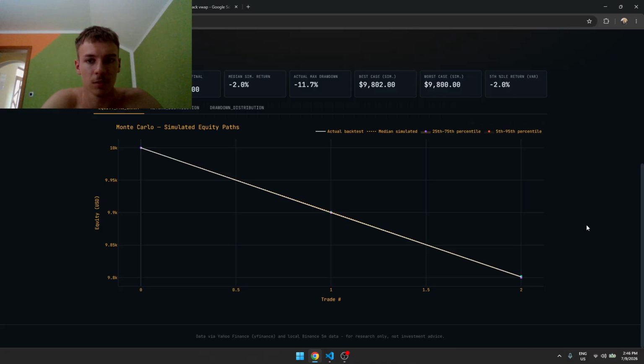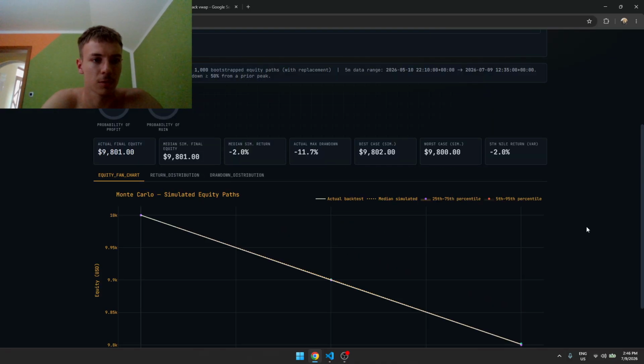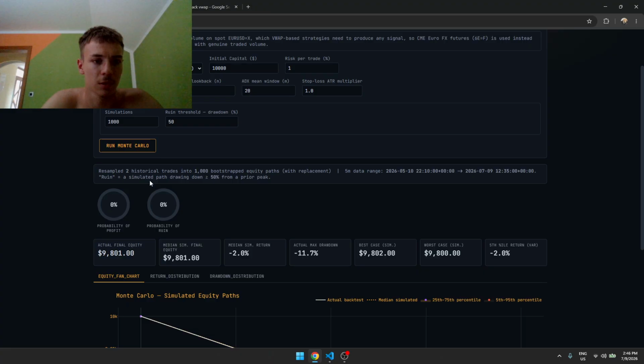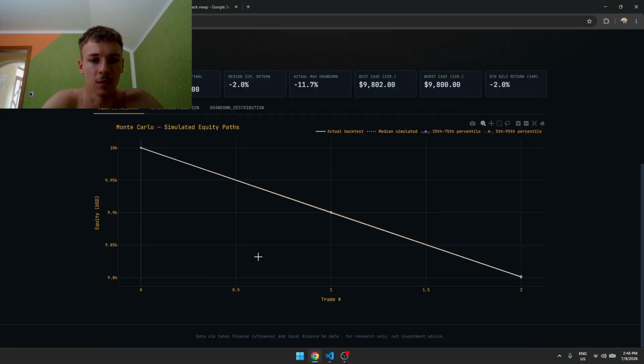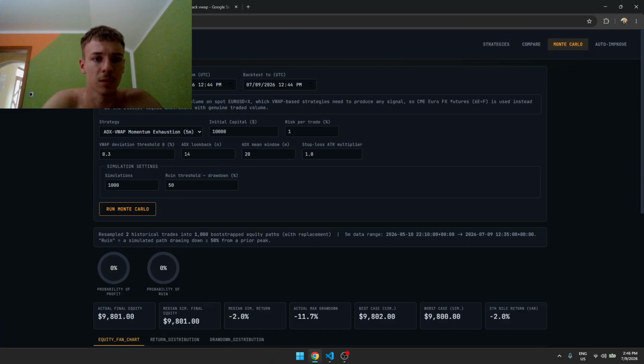Okay. You can see that something is not really working as expected. Resample the historical trades into 1000 bootstrapped equity paths. Data span is from, okay, yeah, so this is the reason why. We can't put anything here, can we? Wait.